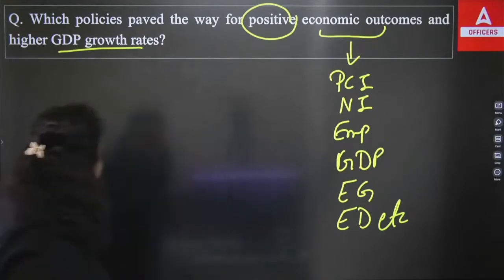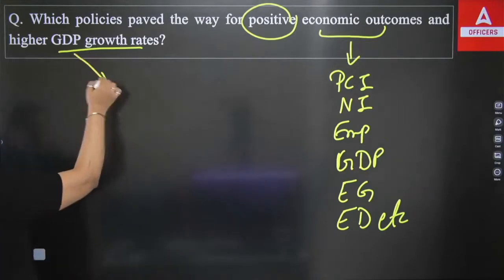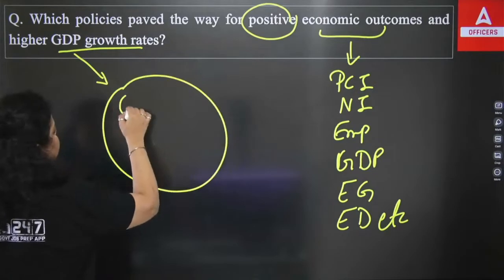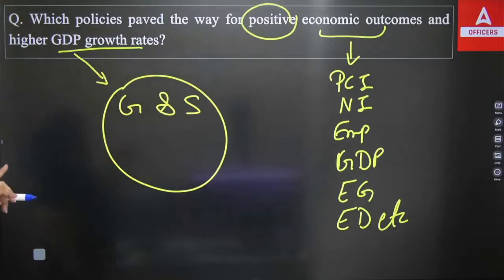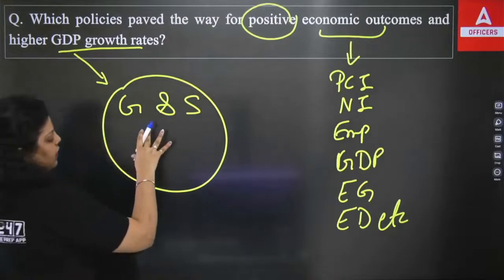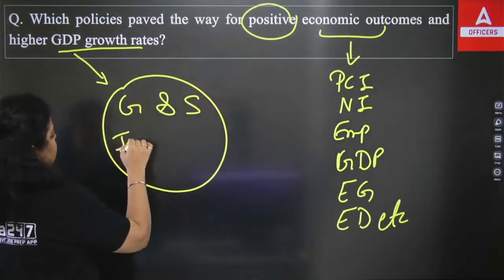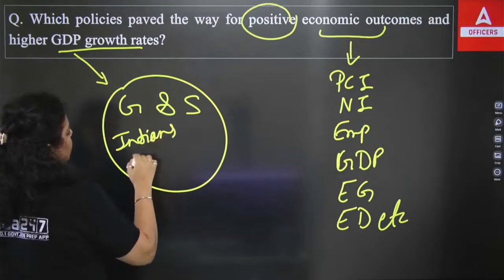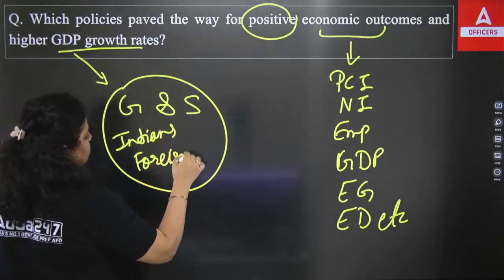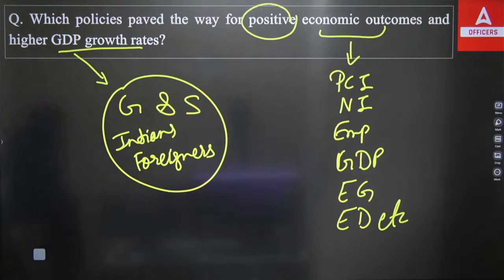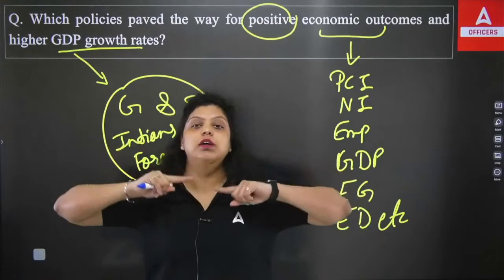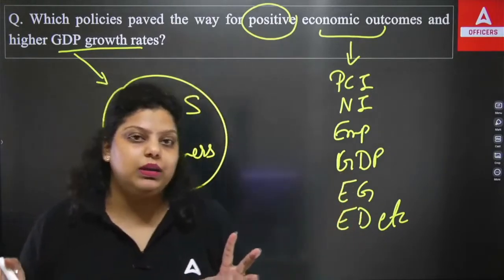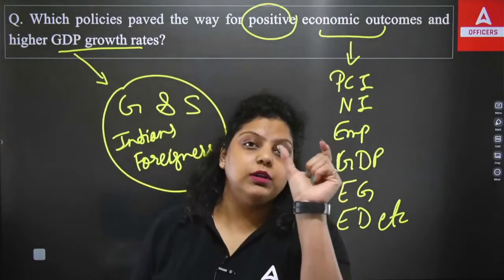Now what is GDP here? GDP, gross domestic product, is the money value of all final goods and services produced within the geographical boundary of a country. So whatever the geographical boundary of a country is, in that particular geographical boundary, whatever production you are doing, that is done by Indians or foreigners. The production that has been done by Indians and foreigners, it doesn't matter who is producing the goods, but it should be produced within the geographical boundary of a country. Then only it will be known as gross domestic product, because we are talking about a domestic product.